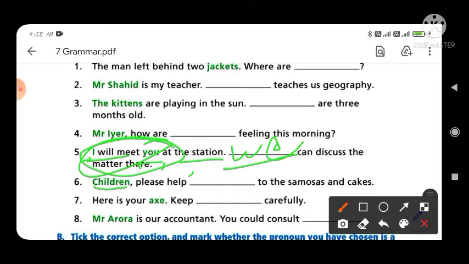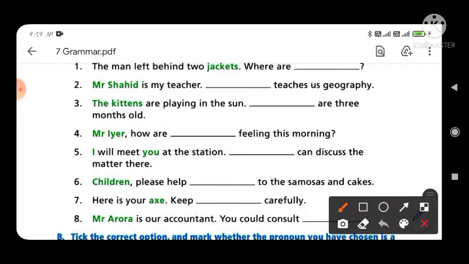Now next is: children please help dash to the samosas and cakes. So here someone is requesting the persons that they will take, please help themselves, himself. You have to write himself. In the sixth you have to fill in the word himself and the sentence will be complete.